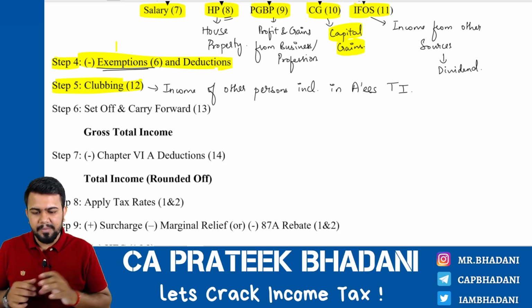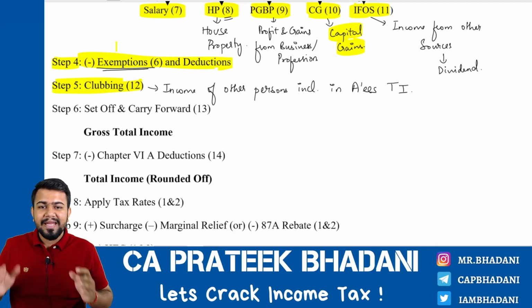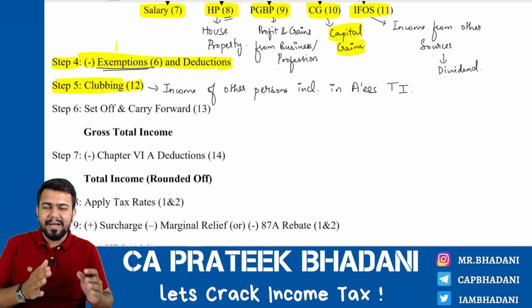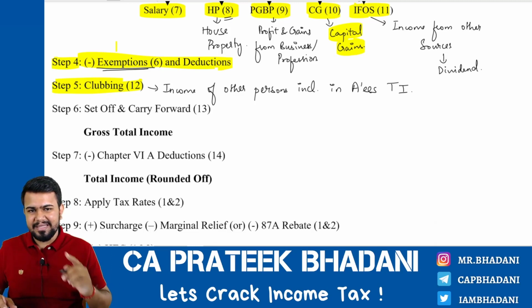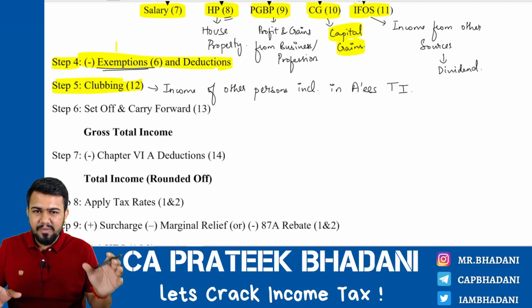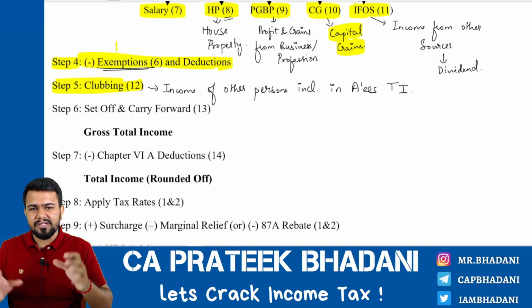It is called clubbing. Now, for example, if an assessee has a minor child and the minor child is also earning an income, then the income is not taxable in the hands of the minor child. The income will be taxable in the hands of assessee. Hence, the income of the minor child is clubbed in the hands of assessee.